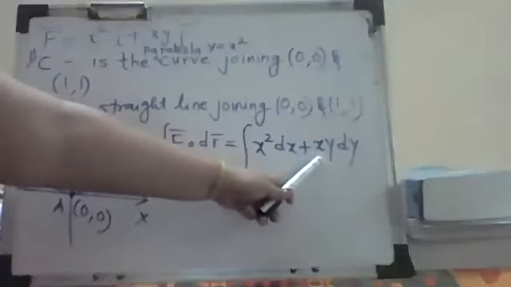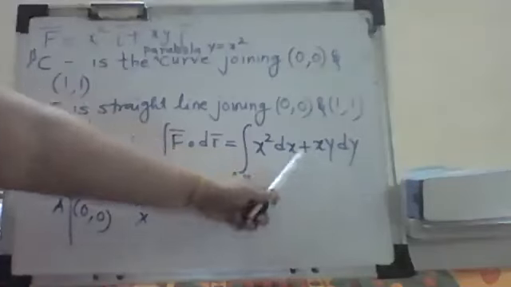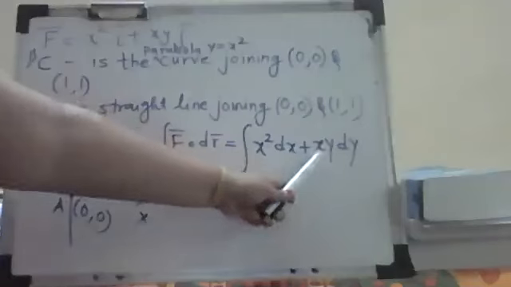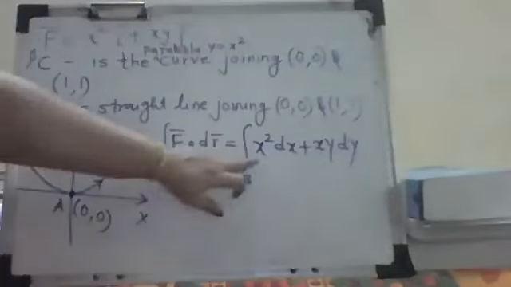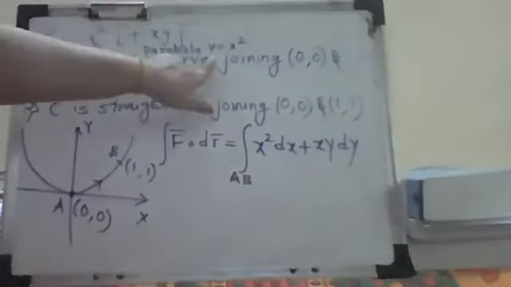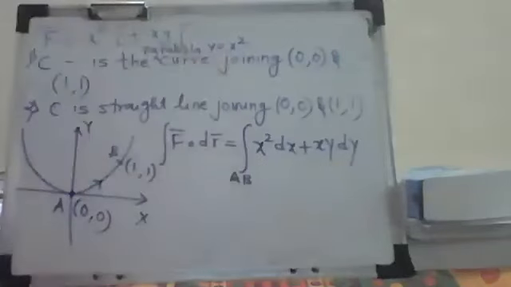Both of them are variables, correct? You cannot treat one of them as constant here. So in this case, you have to convert this in terms of a single variable. Then only you can integrate it. So here what we have to do is we have y equal to x square. I just substitute this.